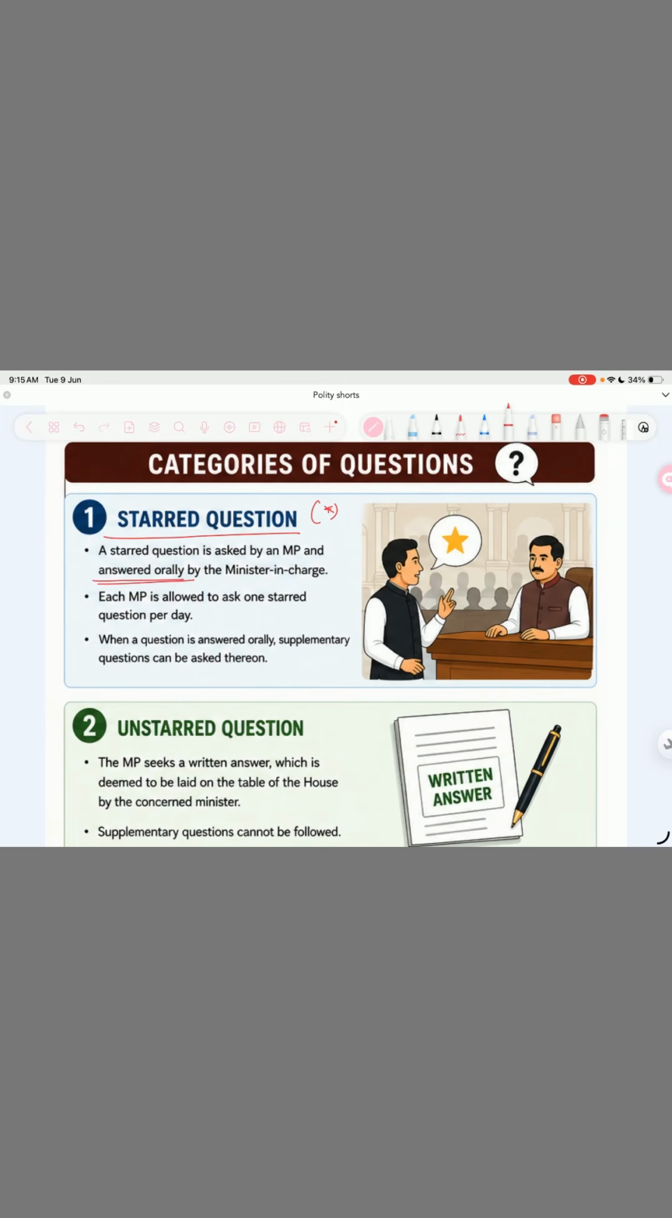So the first point that has to be taken care of in a starred question is that it is answered orally. Now each MP is allowed to ask only one starred question per day. When a question is answered orally, supplementary questions can be asked thereupon. So because a starred question is an oral question, the supplementary questions can be asked.